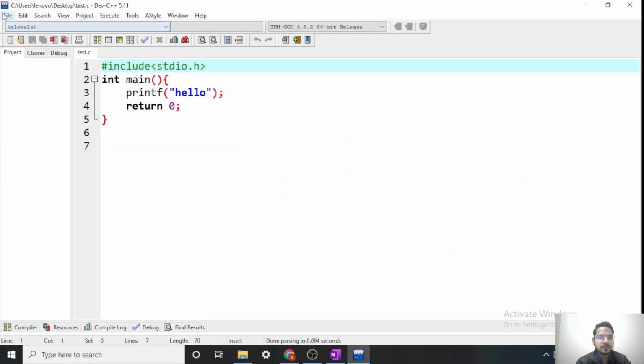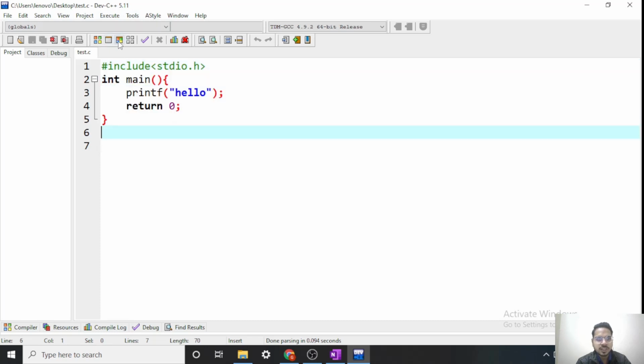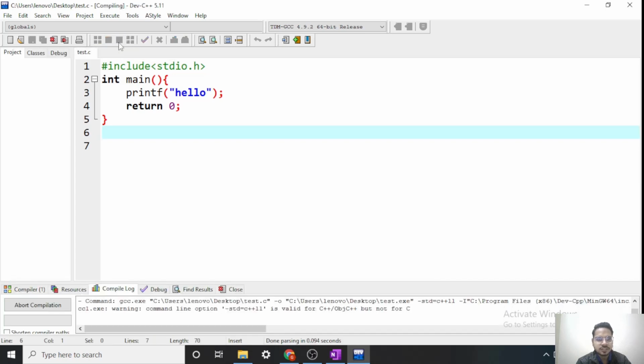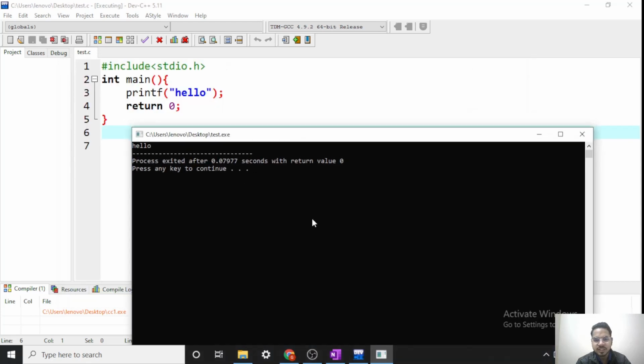So here we are. This is my compiler. Now Dev C++ supports both C language and C++ language. Okay, this is the code for C language. So you see a button here which says compile and run. So when I click on this, it will compile and run the program, and it will present me an output screen in which I will be able to see my output. So I said print hello, so it is printing me hello. The output is showing hello.